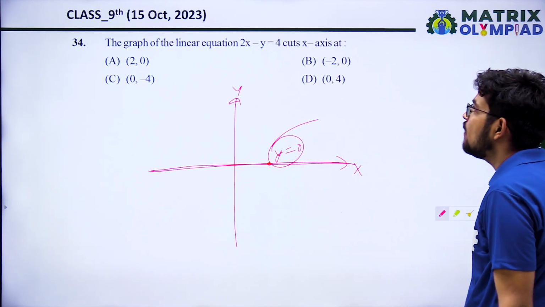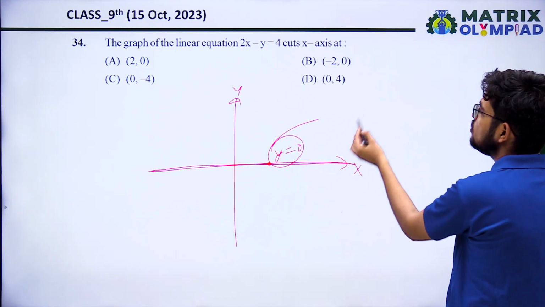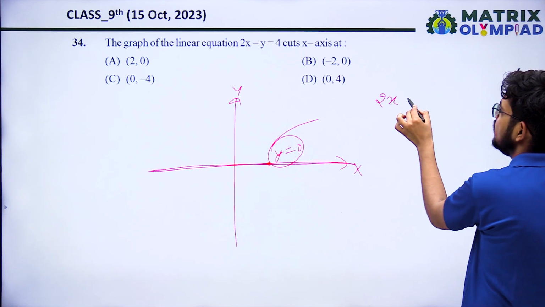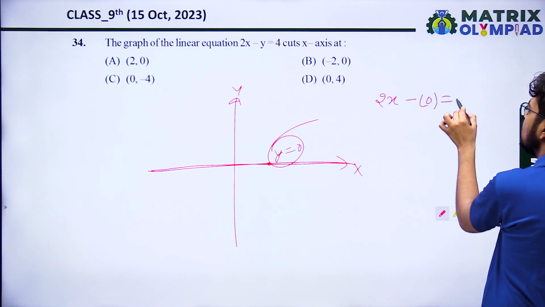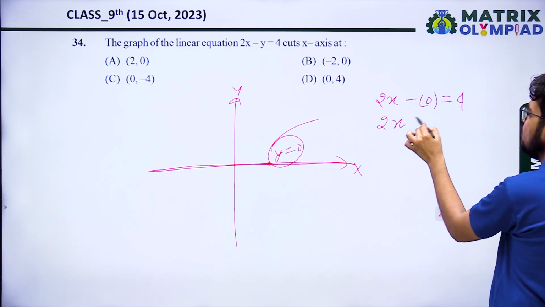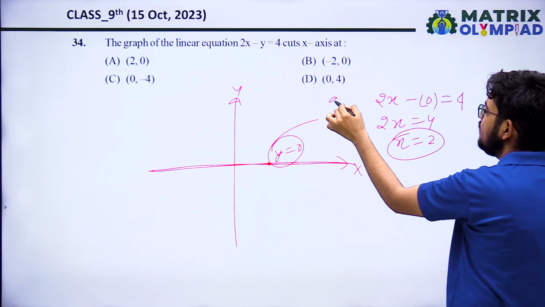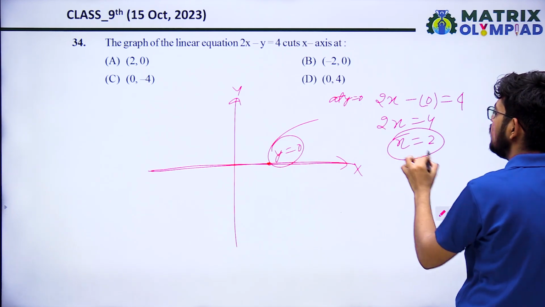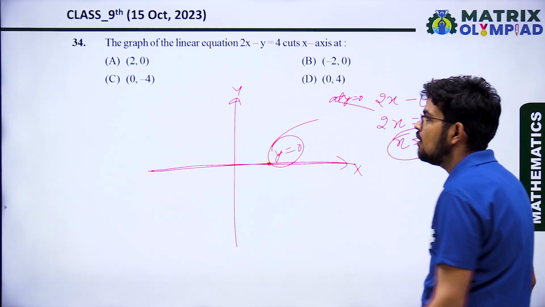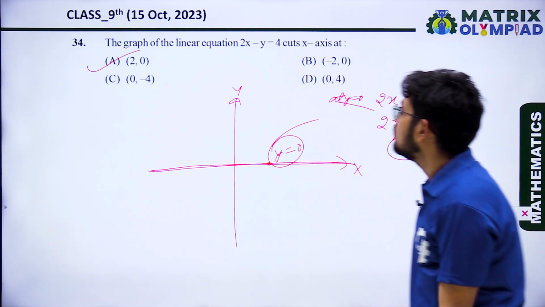So we have to find the coordinate. At y equals 0, the graph gives 2x minus 0 equals 4. So 2x equals 4, x equals 2. So the value of x equals 2 at y equals 0. So the coordinate will be (2, 0).